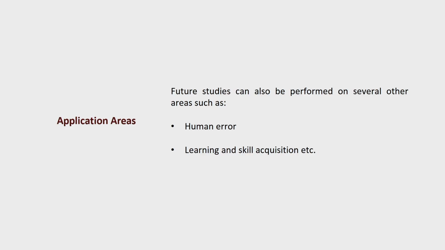Again, error counting has always been a big question from the time when we started practicing ergonomics, right.